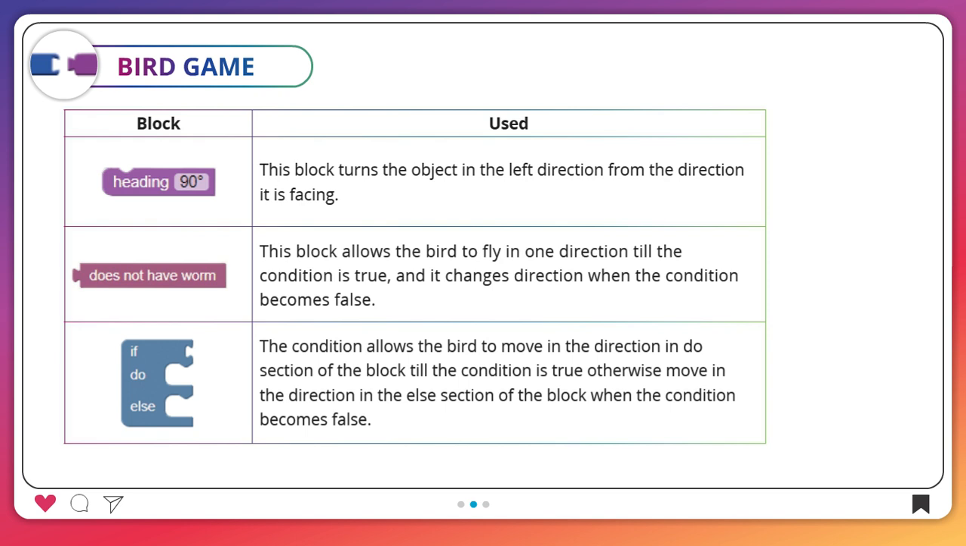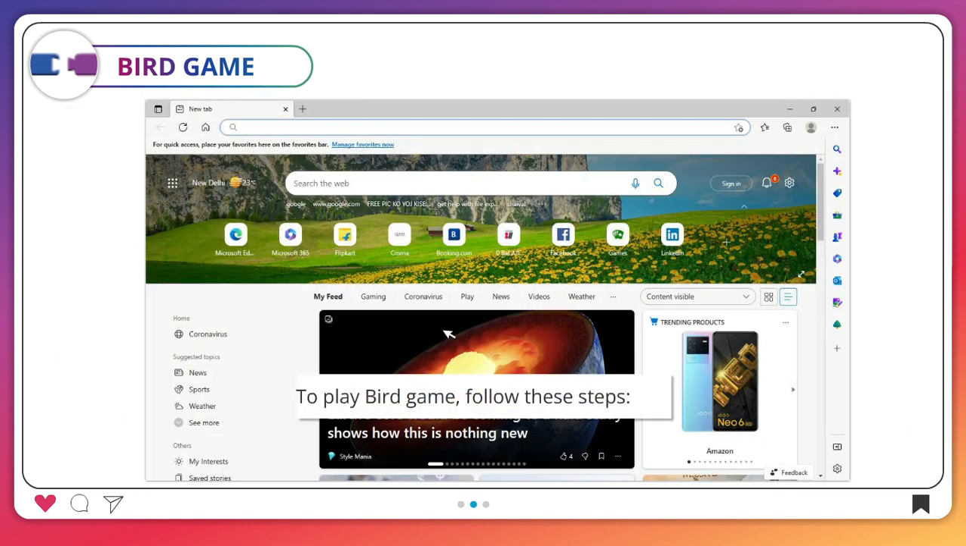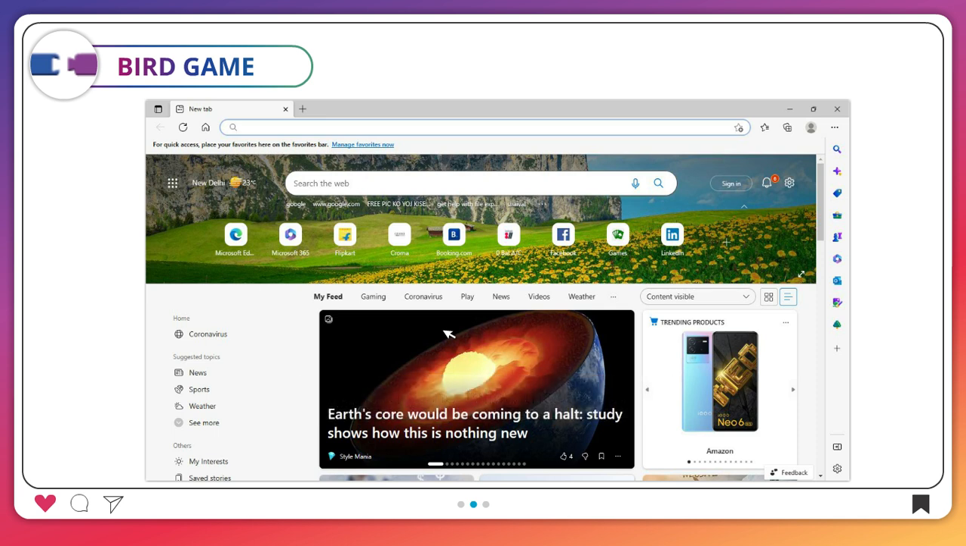If, do, else. The condition allows the bird to move in the direction in the do section of the block till the condition is true. Otherwise, it moves in the direction in the else section of the block when the condition becomes false. To play bird game, follow these steps.